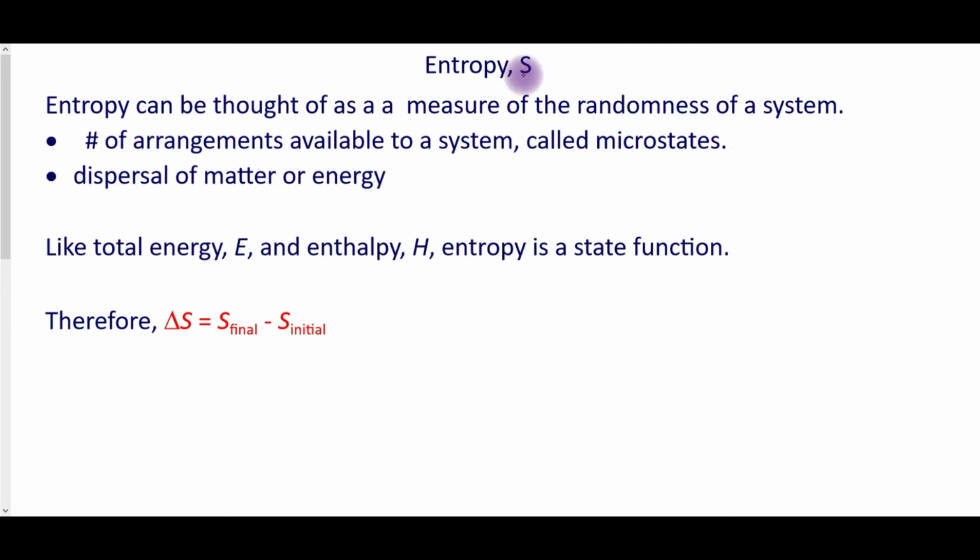Entropy is abbreviated with a capital S, and lots of times it's described as a measurement of the randomness. It's really more about dispersing the matter or energy, and it can do that depending on the number of arrangements available to that system. How can the particles be arranged? These are called microstates. Like total energy and enthalpy, it's a state function. That means I can look at the initial and final, find the difference, and calculate the change in entropy.